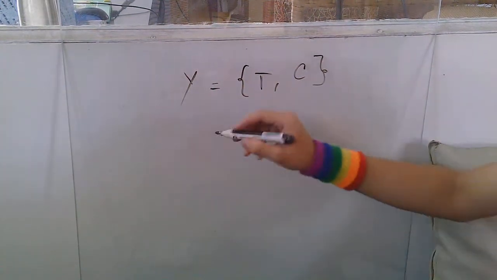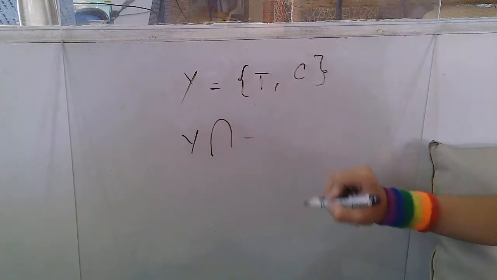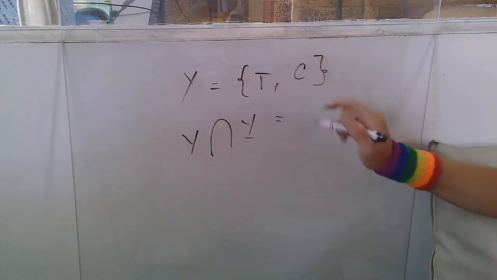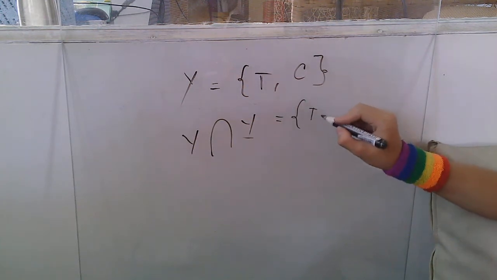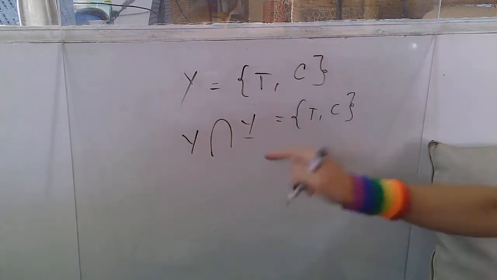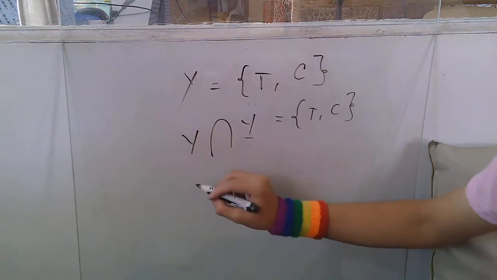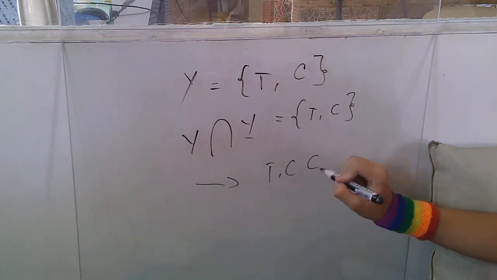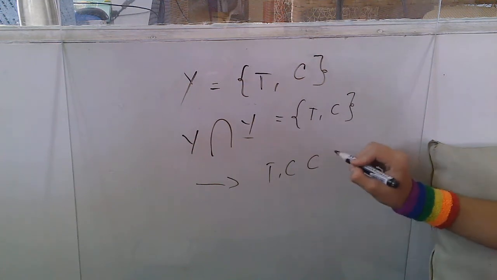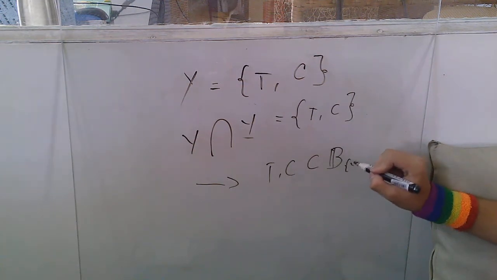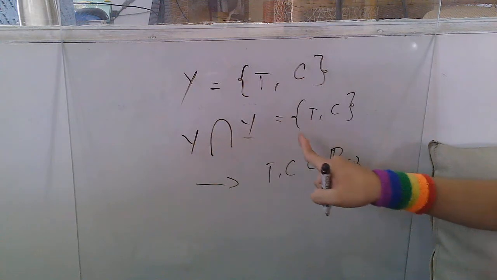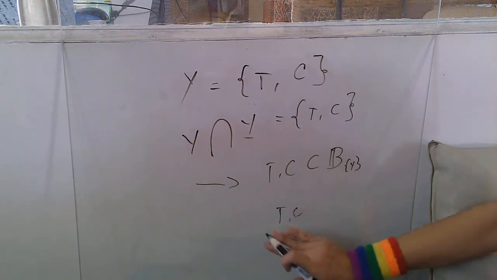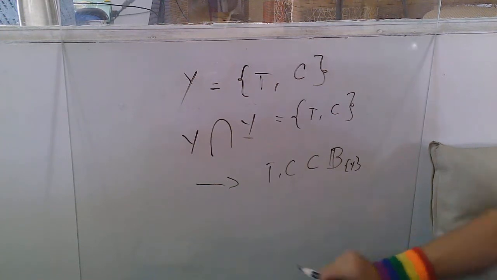So Y, the intersection with itself, is simply T and C, because there are no other sets here that contain T and C but Y. And from there, pussy set, it's simple as 1, 2, 3, T and C are subsets of the pussy set of Y. But since Y only contains these two guys, these guys define or are equivalent to that pussy set.